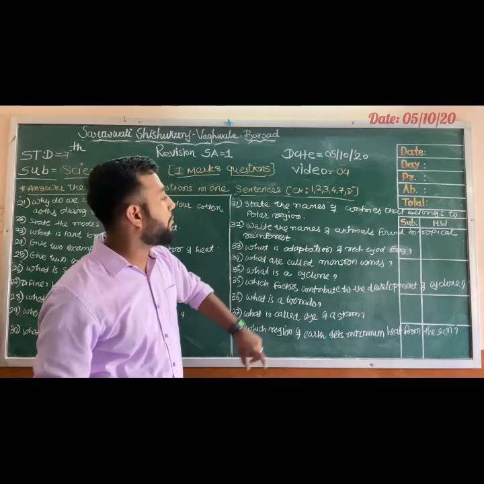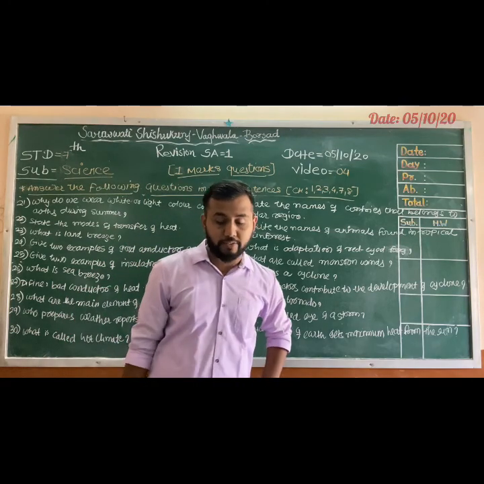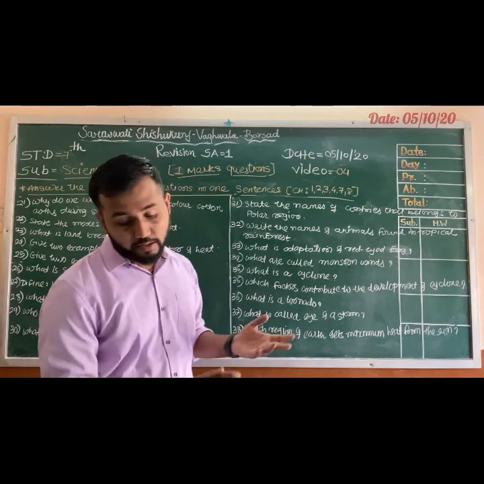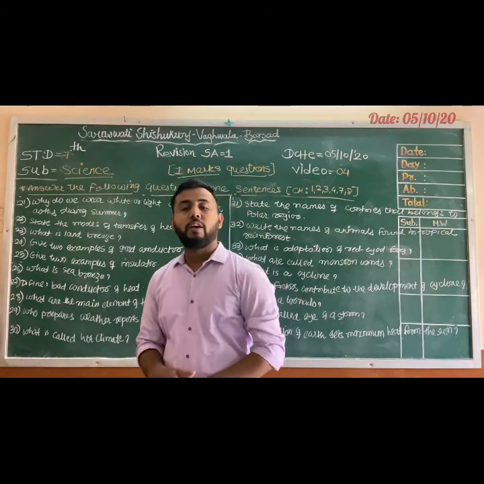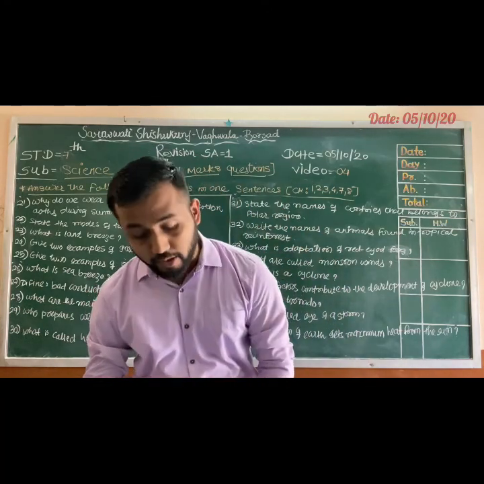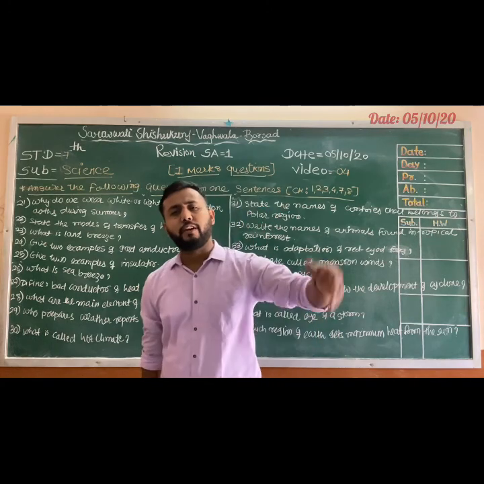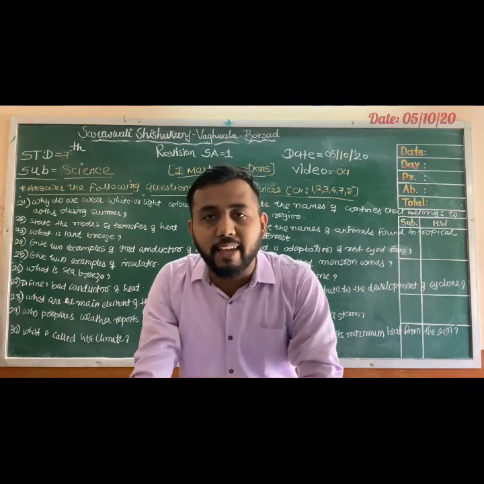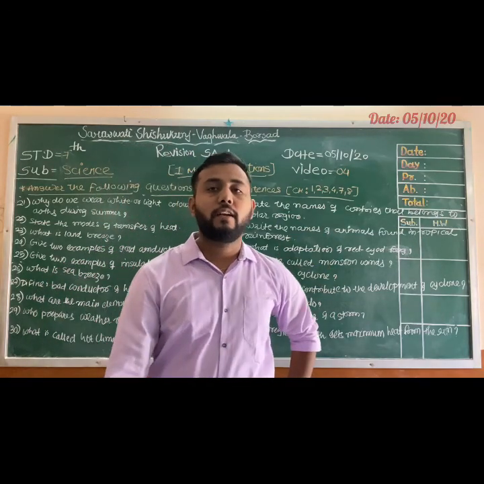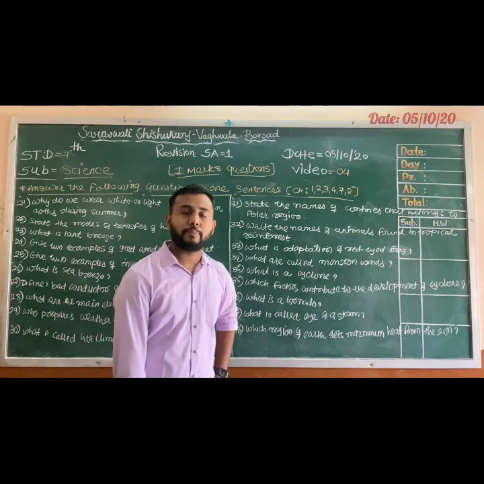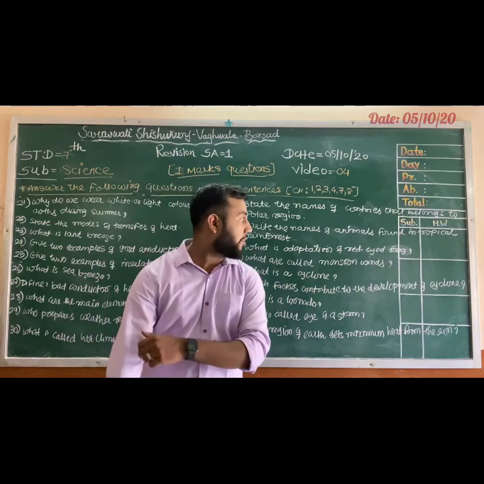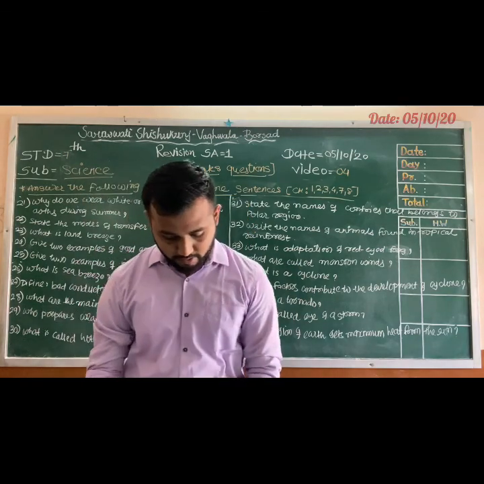Then write the names of animals found in tropical rainforest. In tropical rainforest we can find monkeys, gorillas, tigers, leopards, snakes, different birds, different types of insects. These animals can be found in the tropical rainforest region. Clear?